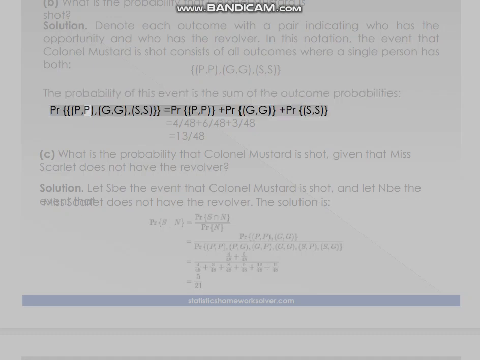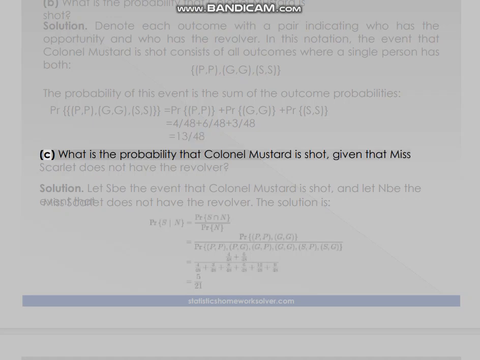PR of PP, GG, SS equals PR of PP plus PR of GG plus PR of SS equals 4/48 plus 6/48 plus 3/48 equals 13/48.